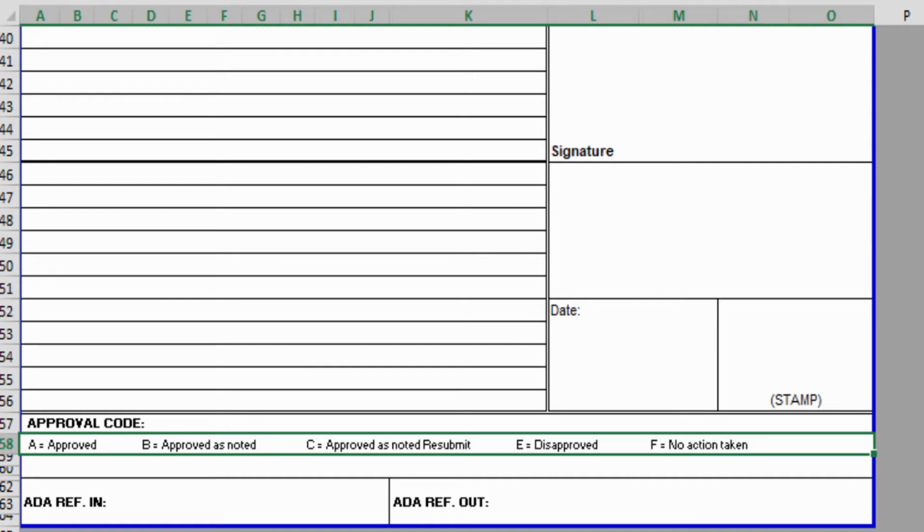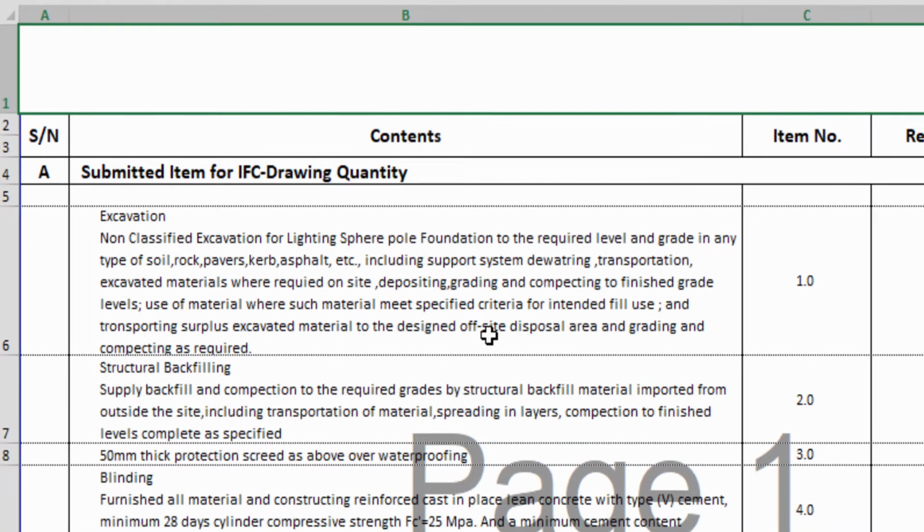There may be no proper documentation, so there should be no action, or if there is no execution, then no action is taken on that. Then we will move to contents.